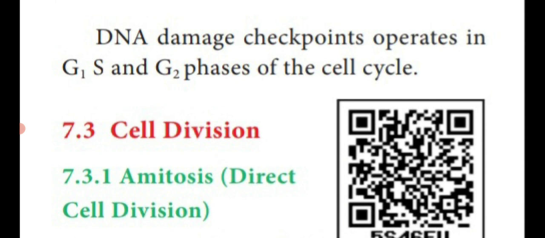So up to this we have seen the interphase stages of the cell cycle, that is G1. Sometimes the G1 leads to G0 in some of the cells. Next, S phase, that is the synthesis of DNA phase. Then the third one is the G2 phase. It is otherwise known as the second gap phase.